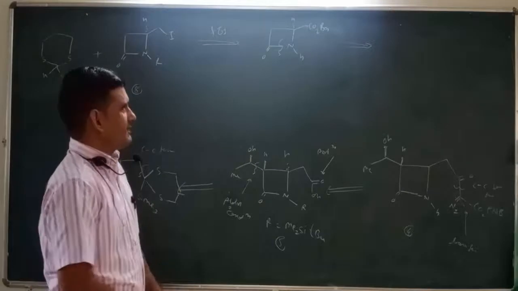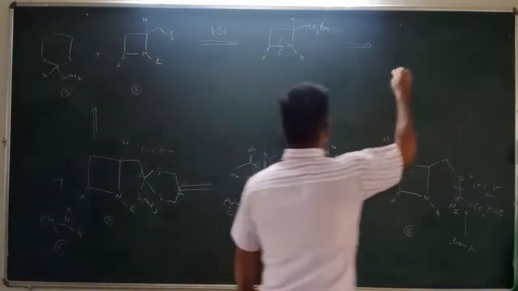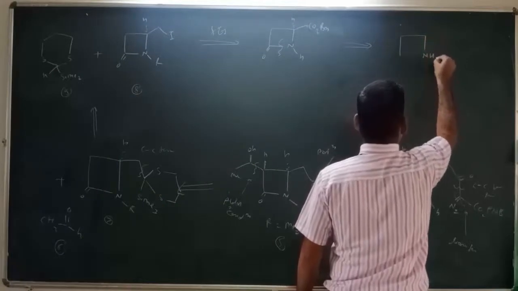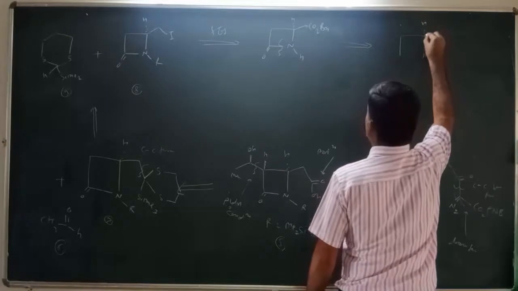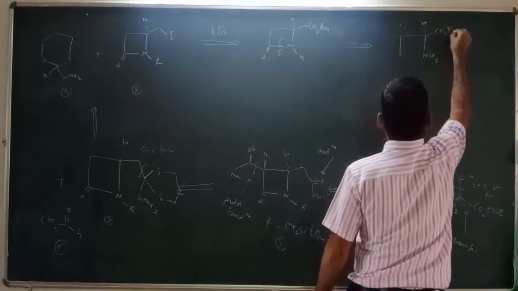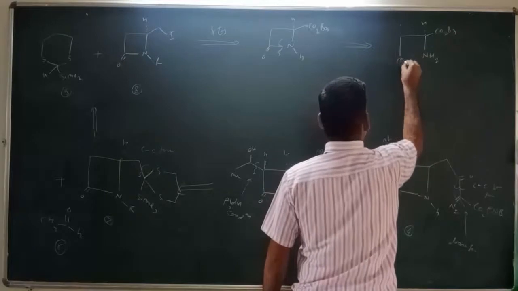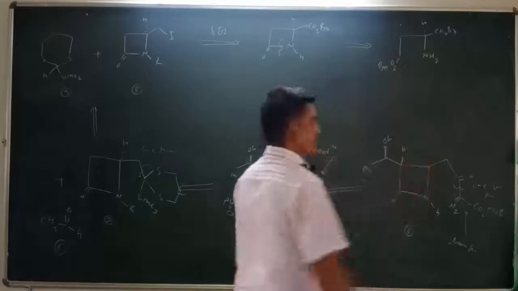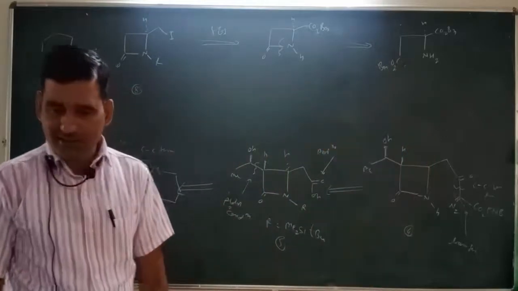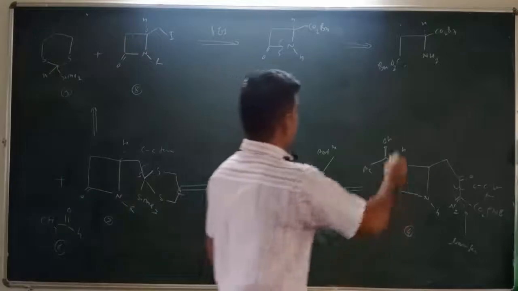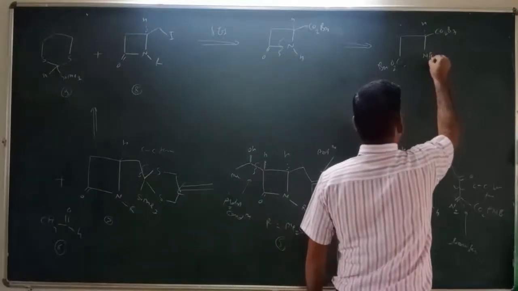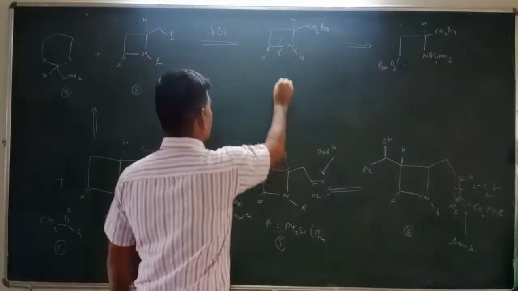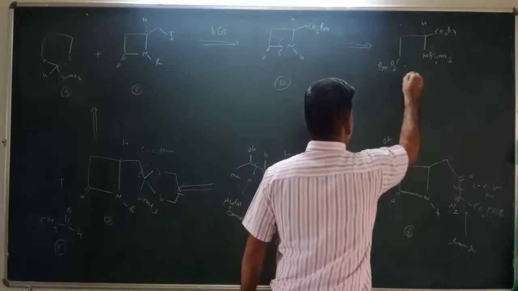Then in a further step we can break this lactam ring, and this is called lactam formation. After that, we get another intermediate containing NH2. Here is the hydrogen, here is the CO2Bn, and here is CO2, and again we can introduce a benzyl group here, that is CO2Bn. And here, instead of adding hydrogen, we can use SiMe2. This is called intermediate number 10, and this is called intermediate number 11.